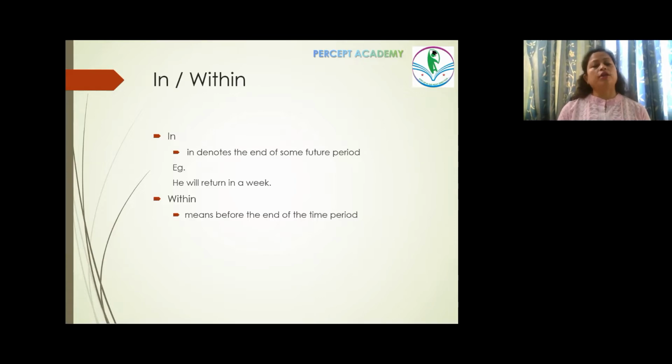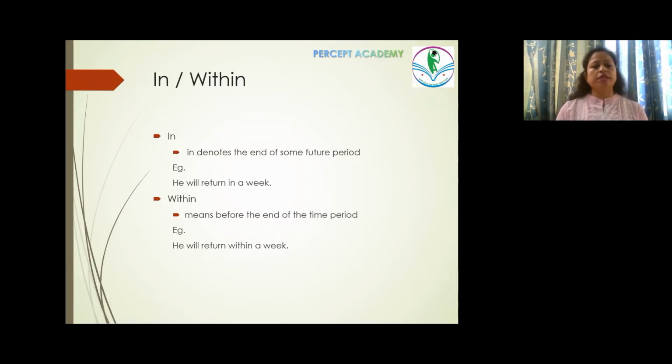In denotes the end of some future period. Something which is going to happen after the set period is over or near the end. Whereas within is before the end comes. Hence, when we say he will return within a week, it means he will return before the week ends. Whereas when we say he will return in a week, it means once the week is over, near to that period, he will return.